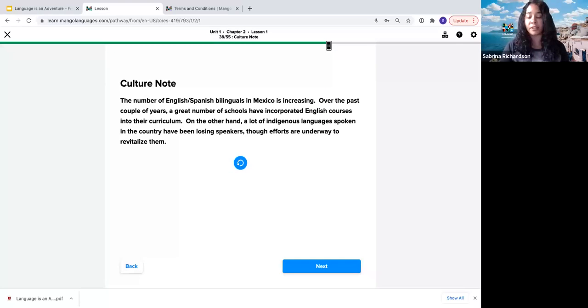depending on the particular language, the topic, and also what conversation is being learned in the specific chapter. So, we're in the Latin American Spanish course here. So this culture note is focusing on multilingualism in Mexico specifically. So these are really great to help the learners get a little bit more in touch with the culture of the language that they are learning.